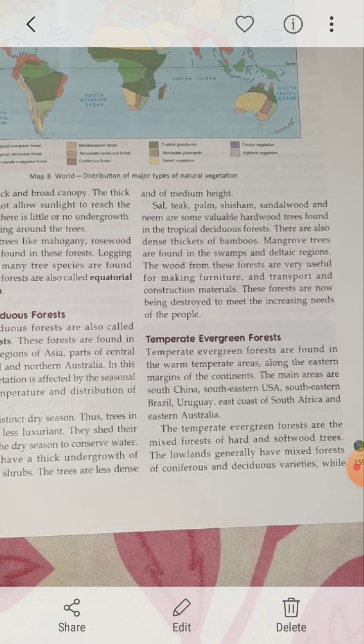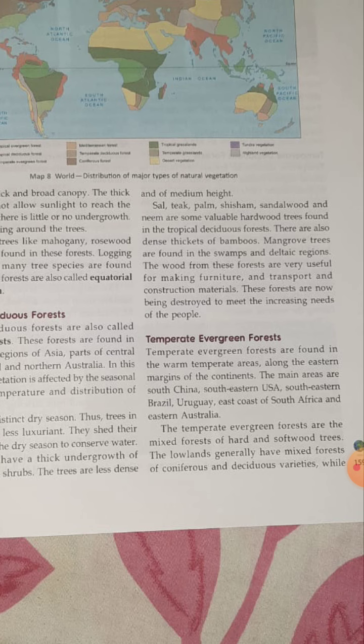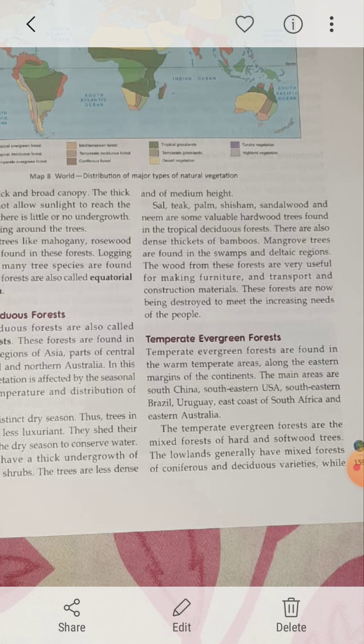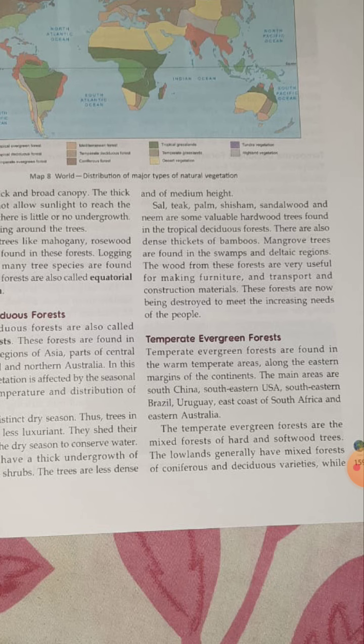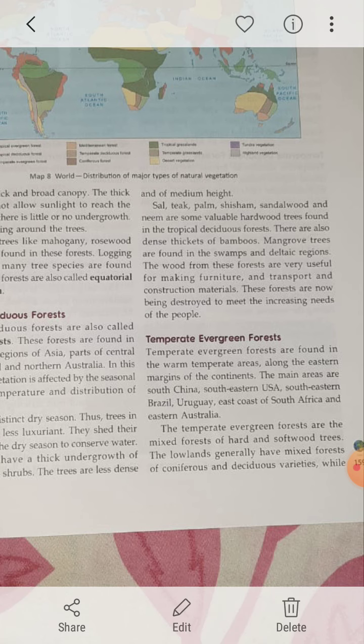Clear? They are found in swampy and deltaic regions. The wood from these forests is very useful for making furniture, transport and construction material. Clear, children? Right now these forests are being destroyed due to the increasing needs of the people.